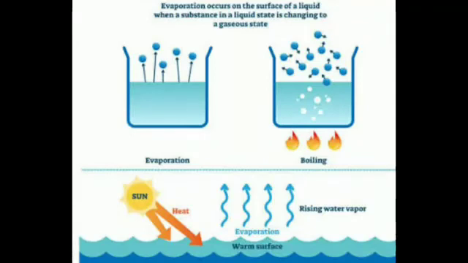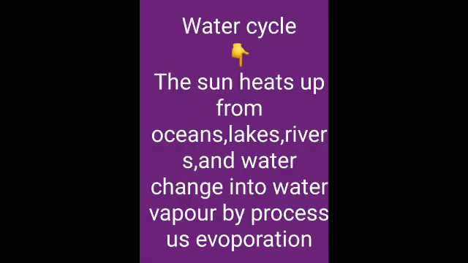Now we'll see the stages of the water cycle. In the above picture, you can see the picture of the water cycle, that is evaporation, condensation and precipitation. Clear children? Yes. First we'll see the first stage of the water cycle, that is evaporation.